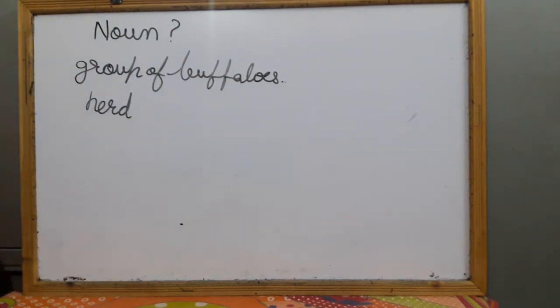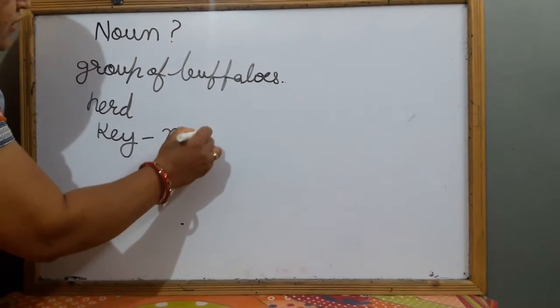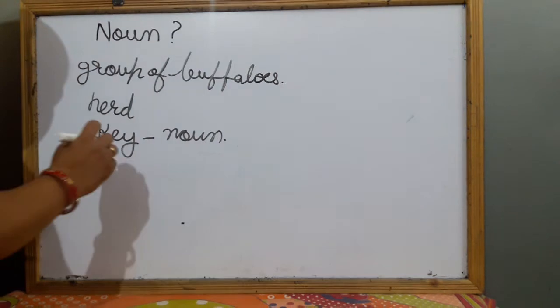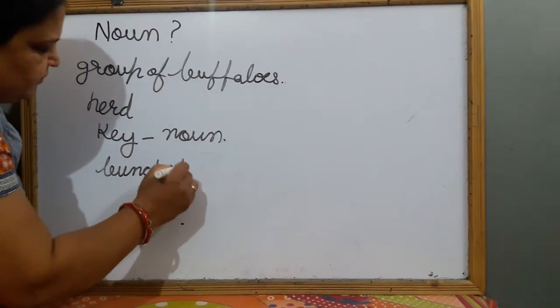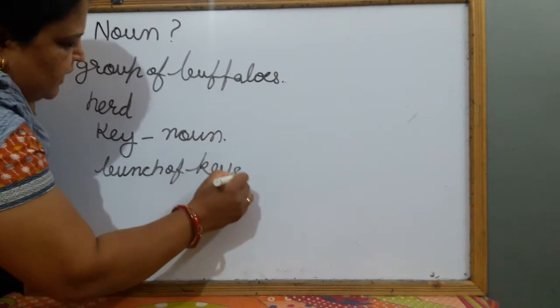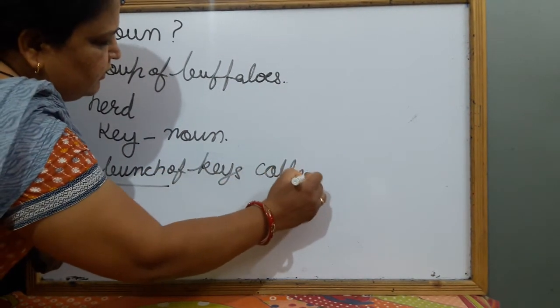A herd of buffaloes. Just like that, when we say a key, that is a common noun. But when we say bunch of keys, then bunch is a collective noun.